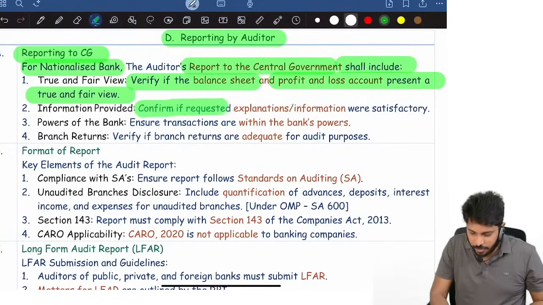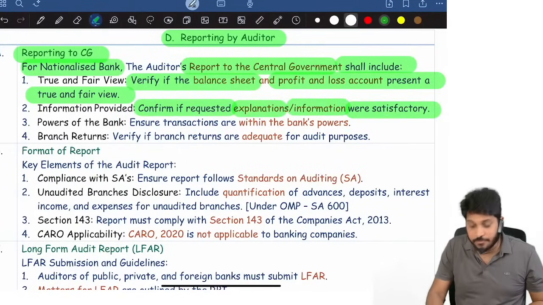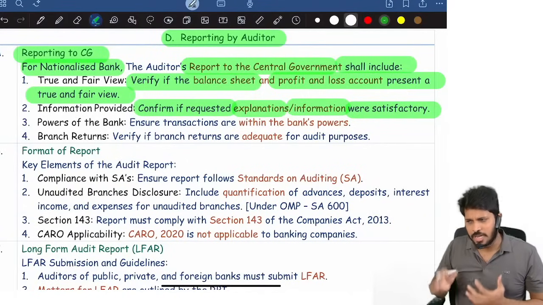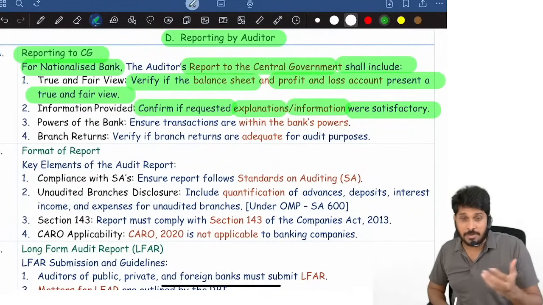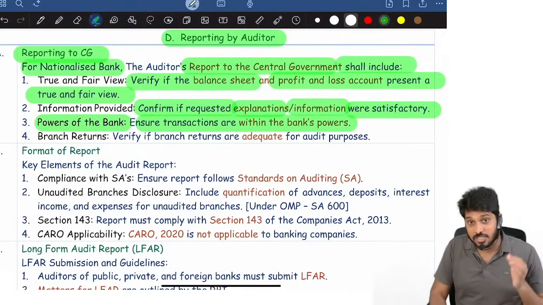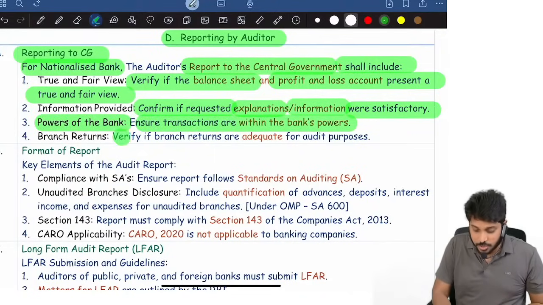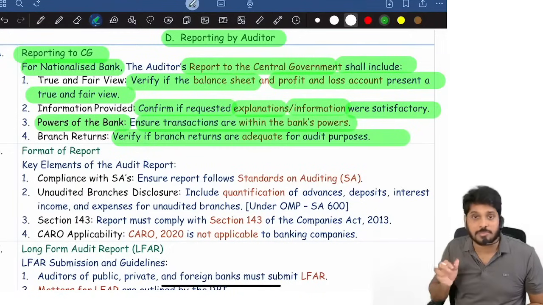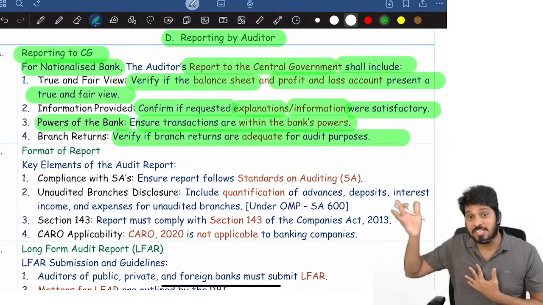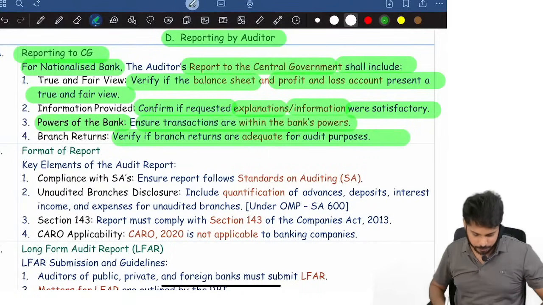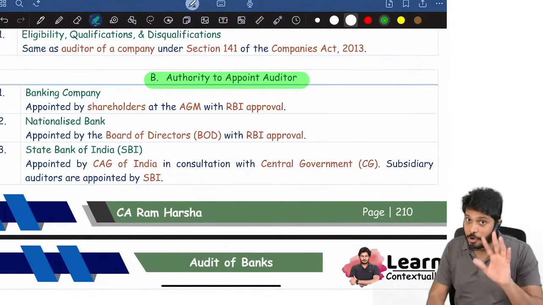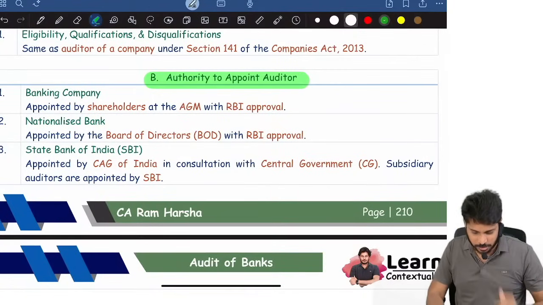Second, confirm whether the requested explanation and information were satisfactory. I will confirm whether all the information I received and all the explanation I got is satisfactory. The auditor has to report whether transactions are within the powers of the bank. The auditor has to report whether branch returns are adequate for the purpose of audit. Some branches we don't visit, so those summary statements we will receive. And one more important point is the authority to appoint auditors.